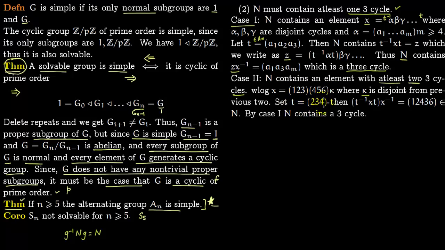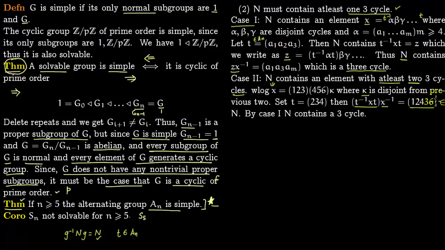So set t as (2 3 4). Then t inverse xt again like this. t is a 3 cycle, so t lies in An, again because An is generated by 3 cycles. So again use this formula. So this portion lies in n by this formula, and x we are saying already lies in n, so x inverse lies in n because n is a subgroup, so it will also contain the inverse of the element. And when you compute it, it gives you (1 2 4 3 6). So just computation by hand.